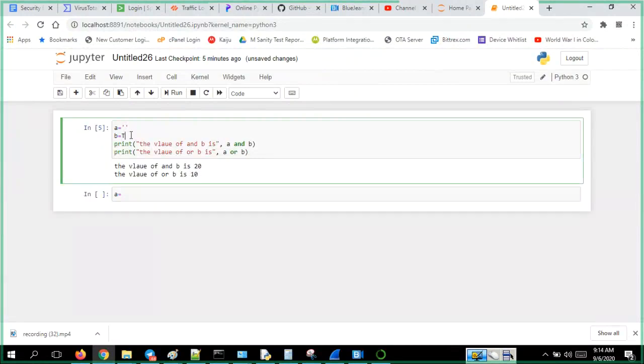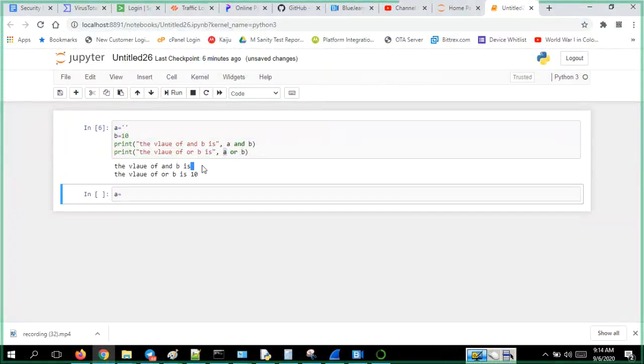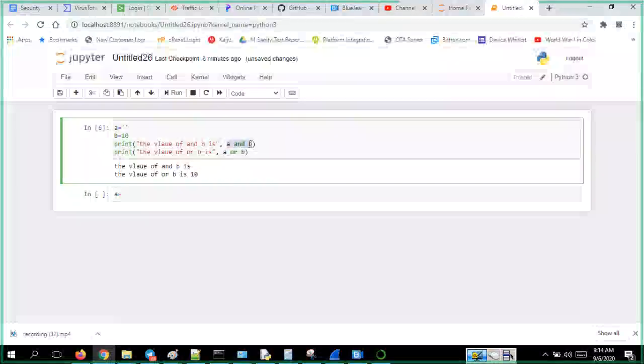It will be looking for true values. Since A is false now, see what happens. Oh, empty string, yeah, it is there. Empty string here because of the false condition. So that's why it displayed this empty string.